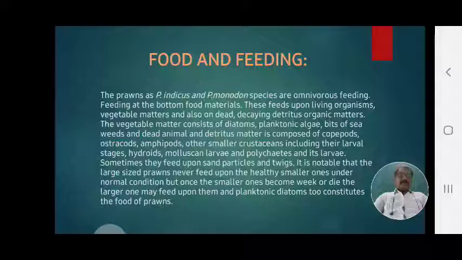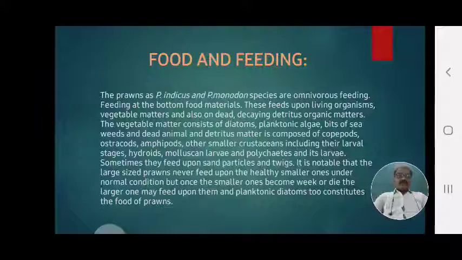These prawns have a versatile feeding habit. They use dead decaying food materials such as copepods, ostracods and amphipods, which are small zooplankton that are dead or decaying in the benthic or bottom area. Other crustaceans or their larvae, hydroids, molluscan larvae and polychaete larvae are also used as food materials.